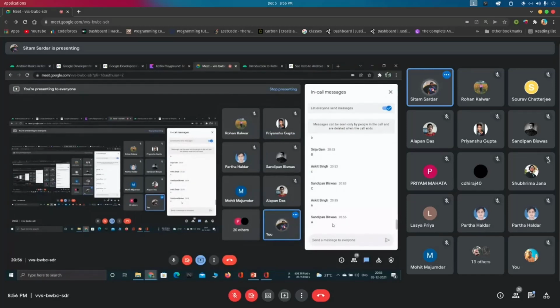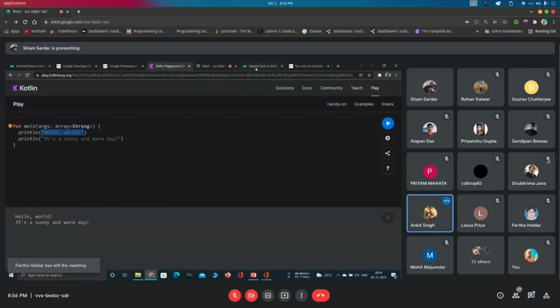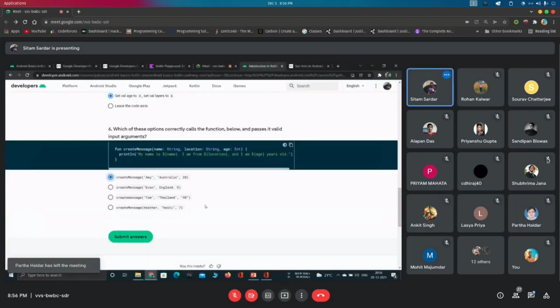Ankit, are you there? So because the function needs two strings and one integer. Yeah. Great.